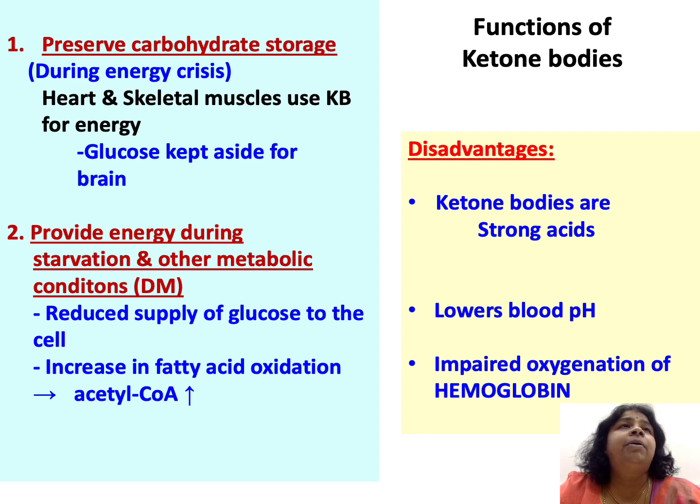Ketone bodies have to be formed in this keto diet. So, the disadvantage here would be it can lead to severe metabolic acidosis and impaired oxygenation. So, these 2 points have to be kept in mind when somebody is going on a keto diet. So, it would not be very advisable to start on a keto diet.